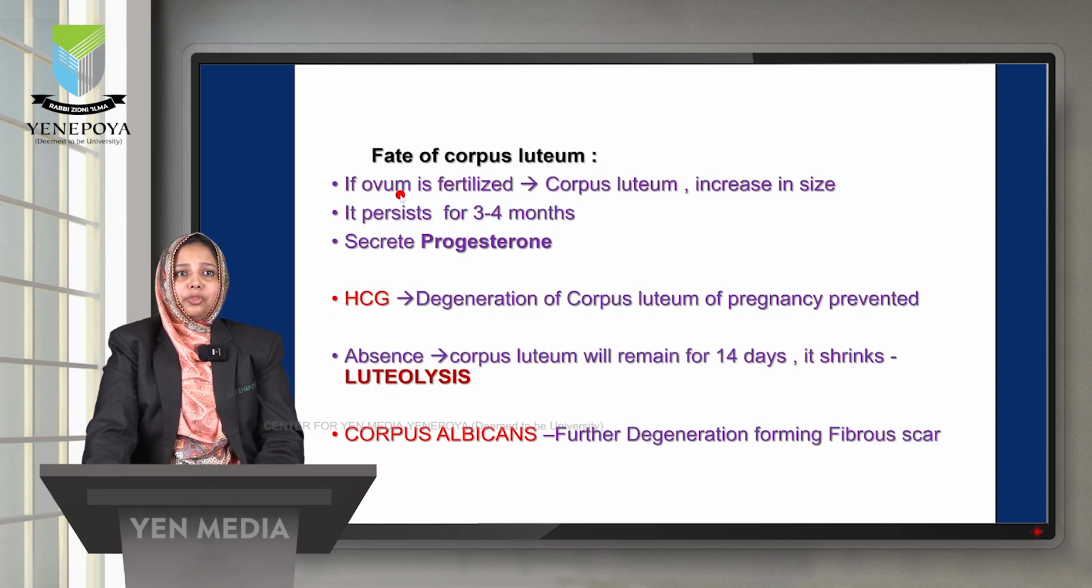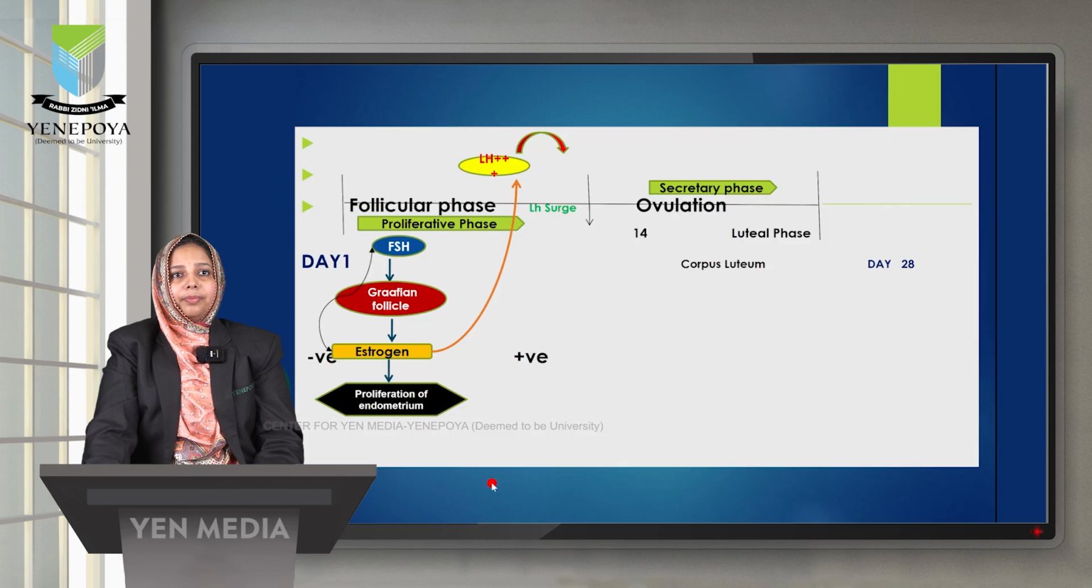So what is the fate of the corpus luteum? The corpus luteum will remain for 14 days and then it shrinks, which is called luteolysis. If there is no pregnancy, this happens, and since the corpus luteum is the major producer of the progesterone hormone, the progesterone level will also decrease in the blood. So let's look at this flow chart for a better understanding.